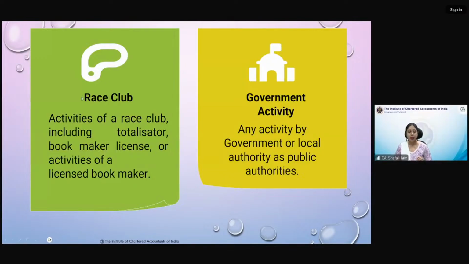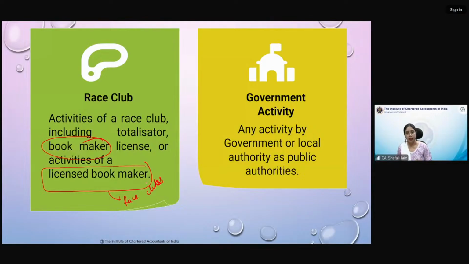Now next is race club. So activities, I will be taking examples of all these. So don't worry, you will be getting these points clear. Race club. Now, a race club is a club where horse races are conducted. Horse races, you all must have an idea that people place bets on the horse races, and either they win or they lose. And there are a few persons who facilitate the conducting of bets, and these persons are called bookmakers. So these bookmakers are licensed bookmakers. These are licensed by the race clubs. The race clubs themselves license these bookmakers.